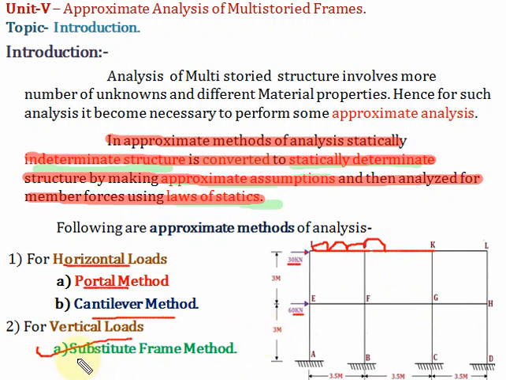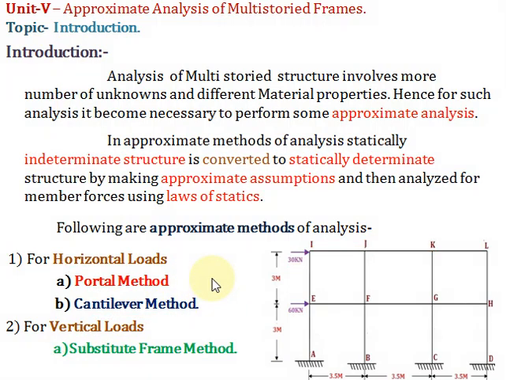In this way, if horizontal loads are acting, then we use the Portal method or cantilever method, and if vertical loads are there, then we use the substitute frame method. Now here we have seen what the approximate method of analysis is and what the different methods are.